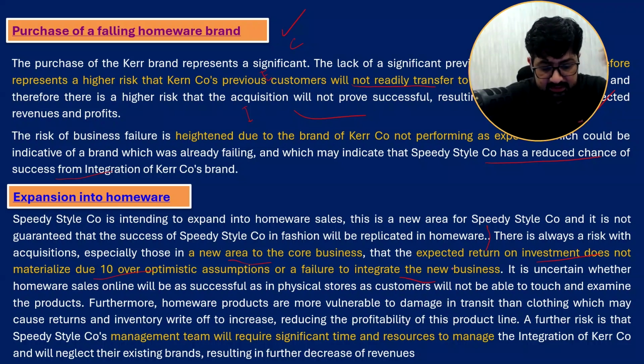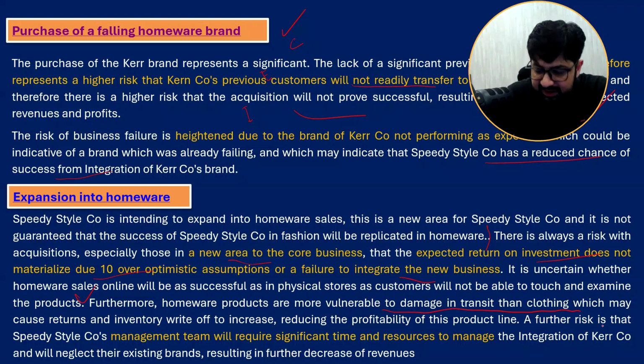Now, the next point is that, yes, home wear products are more vulnerable to damage in transit than clothing. The current business is clothing, fast fashion. So when they shift to furniture online, clothes are less likely to be damaged in transit when they sell goods to the customer. This is called commercial acumen. Okay, right? This is commercial acumen, a practical thing.